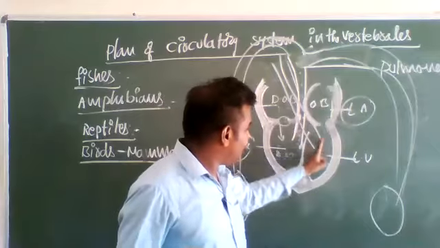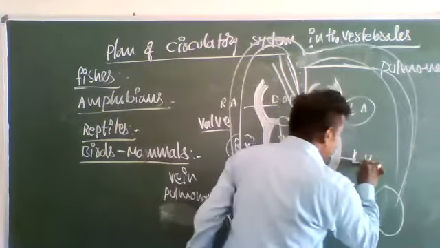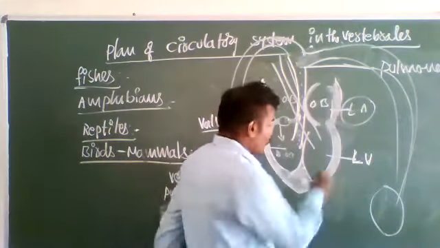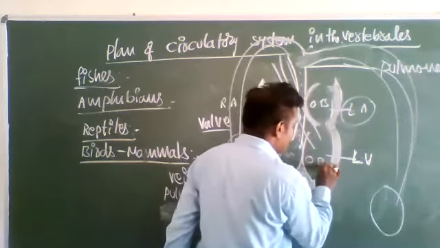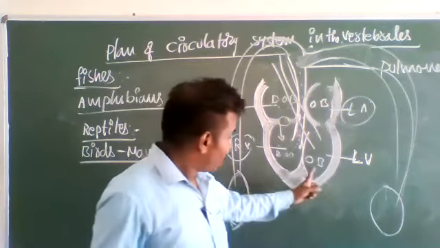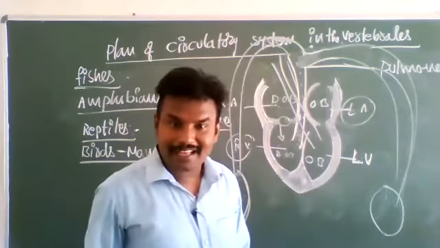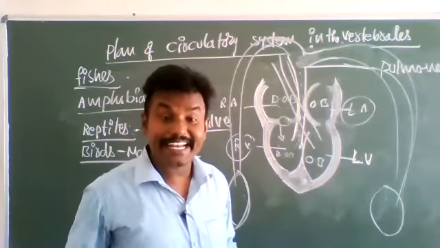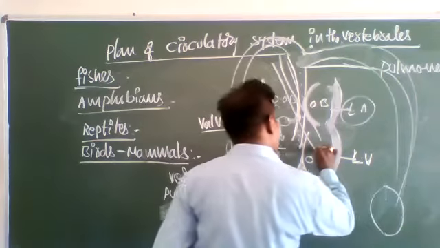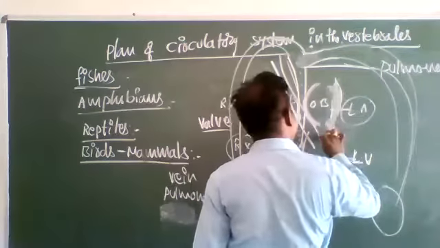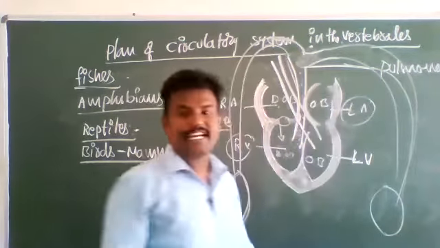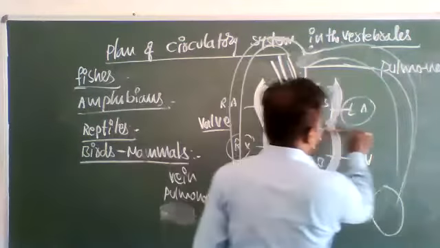This oxygenated blood enters into the left ventricle, through two small openings. From the left ventricle, another artery is ready. That artery is called the systemic aorta.